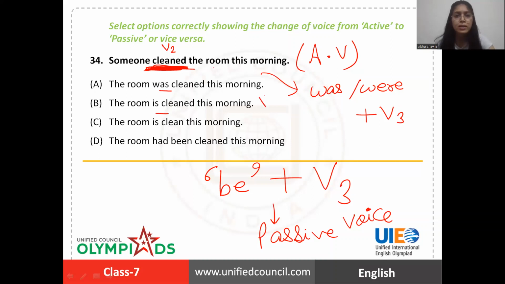Is cleaned is incorrect. Is clean. You see, in passive voice, there should be past participle form of verb. Incorrect. Had been. No. So definitely the first one is right. The room was cleaned because the room is singular. So was. The room was cleaned this morning. Option A is the right one.